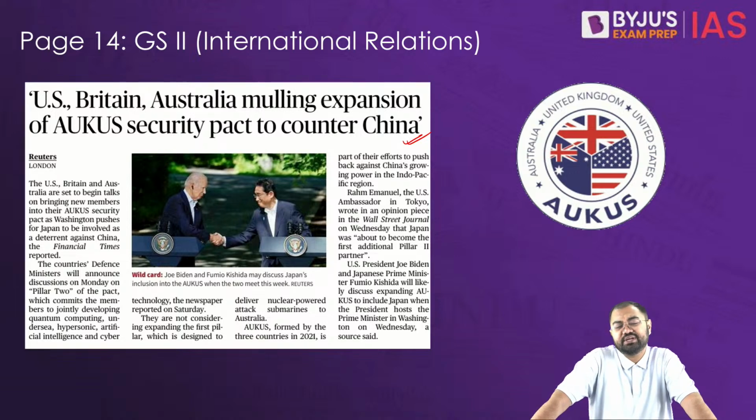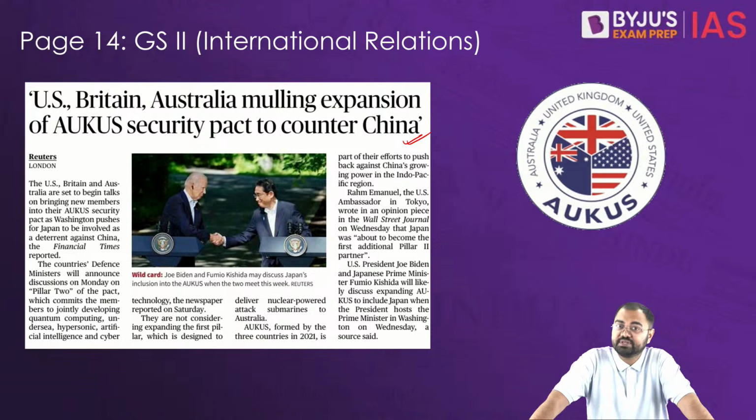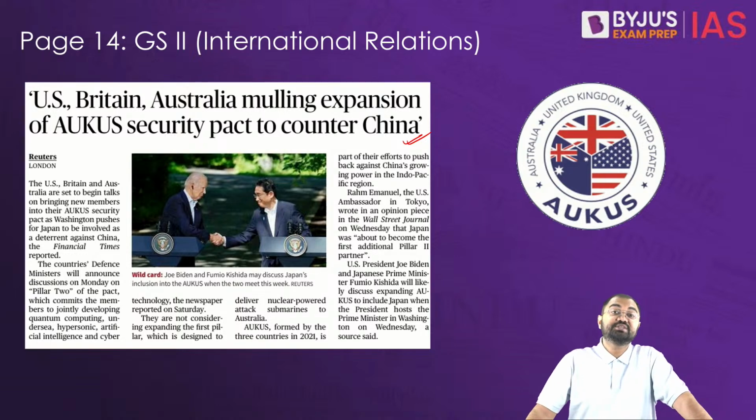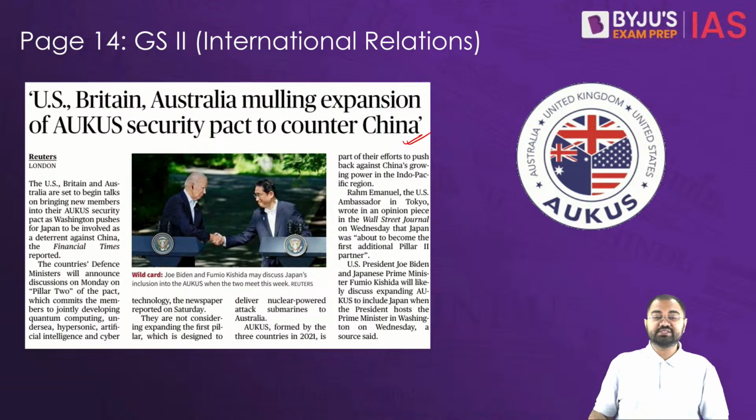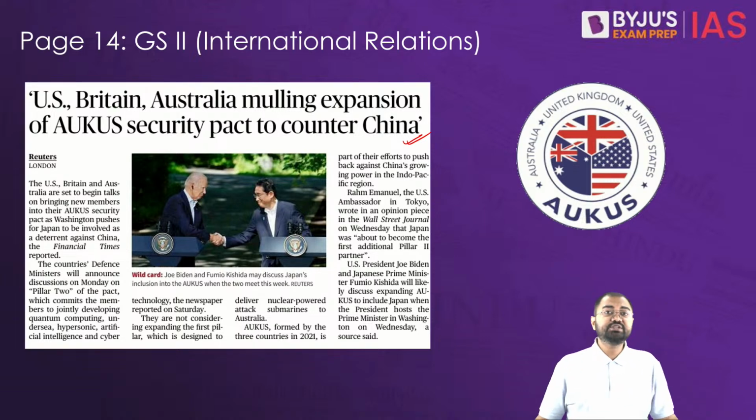The name is an acronym derived from the initials of the member countries. This pact is primarily focused on military and security collaboration in the Indo-Pacific region, and it is aimed at countering China's growing influence and assertiveness in this area. So that is what AUKUS is.